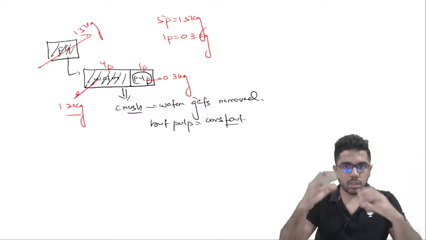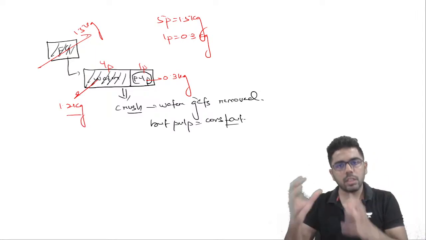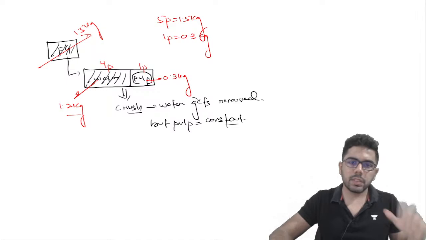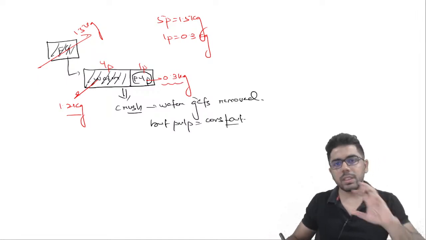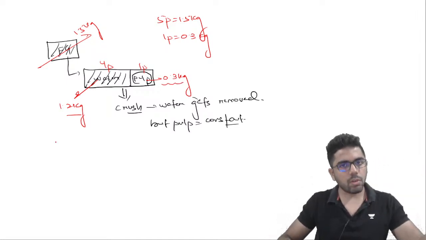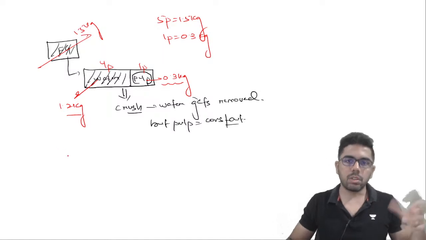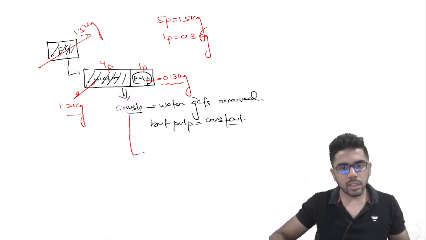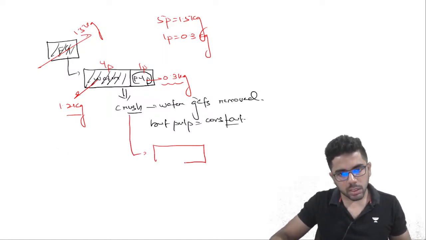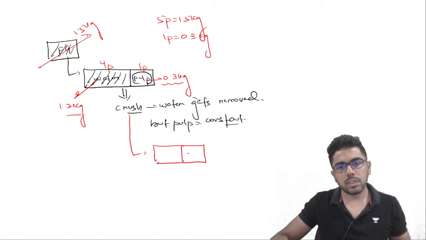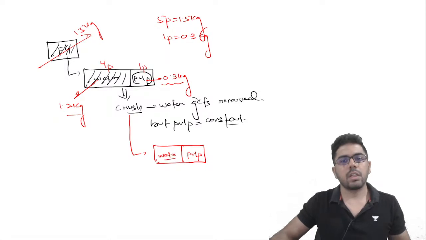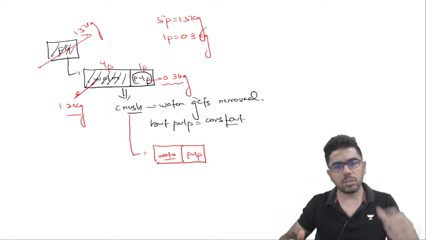Now when I'm crushing the grapes, water is gradually getting removed. But the pulp part is fixed, so the pulp, which is 0.3 kg, is not going to change. Water 1.2 kg is going to reduce. And after crushing the grapes, I am getting this new composition where again there will be pulp and again there will be water. Not all water is removed, some water is removed.